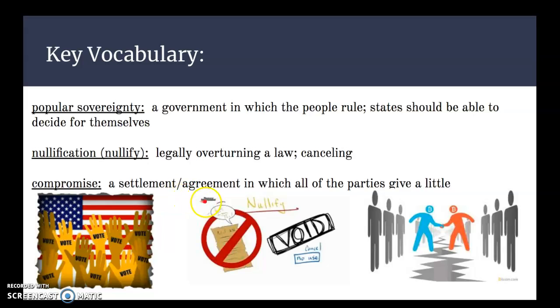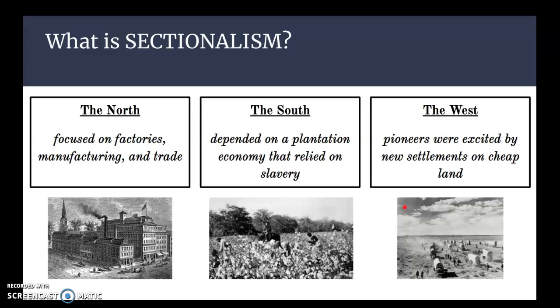All right, also compromise. You know what this means. I hope you guys can compromise in your life. It's a settlement or an agreement in which all of the parties give a little. So everybody kind of meets in the middle, we might say.